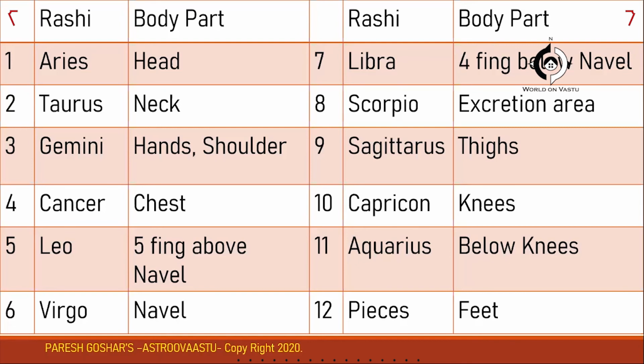And the navel area is Virgo. Then 3 to 4 fingers below the navel is the Libra sign. The sex organs, the male and female reproductive organs, and the excretion area are governed by Scorpio. Then Sagittarius governs the thighs, Capricorn governs our knees. Then the lower part of the legs is governed by Aquarius, and the feet are governed by Pisces Rasi.